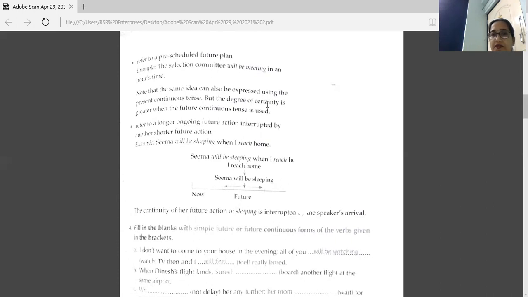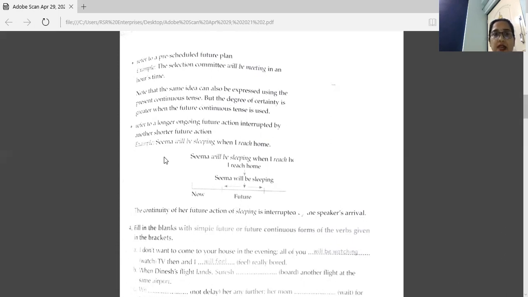But the degree of certainty is greater when the future continuous tense is used. When we are using will be meeting, this shows more surety. We'll use present continuous there. The selection committee is going to meet in an hour's time. This shows less surety or less certainty.